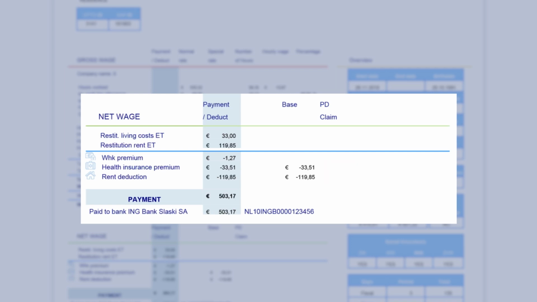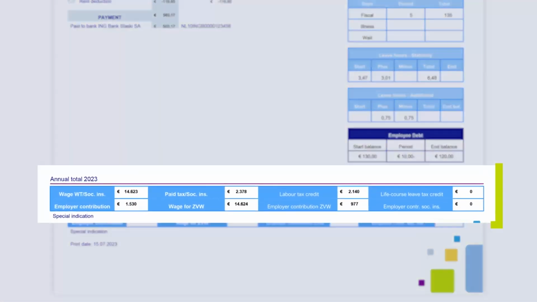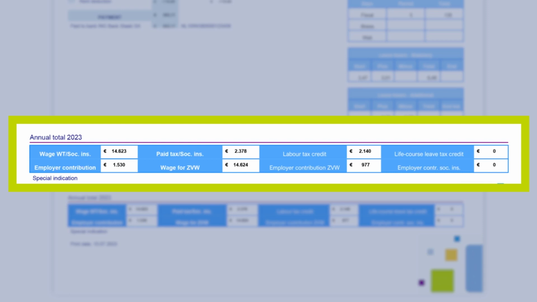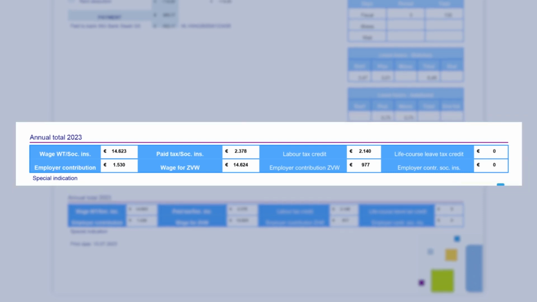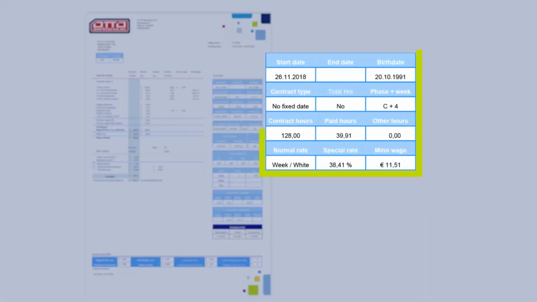At the very bottom of your payslip, there are the annual totals. Here, you can see all the summed amounts for the given year, which you will need to be able to fill in the income tax form correctly. These amounts match the amounts on the annual statement, which is issued every year in February. On the far right, in the section Overview, there is additional information. This overview shows the start and end date of your contract. You can also see the contract type, your ABU phase, your contract hours, as well as hours worked and other hours for the given week. They determine the potential payment of your guaranteed hours. The bottom row shows the characteristics of the normal rate and your percentage of special rate for one-off payments.